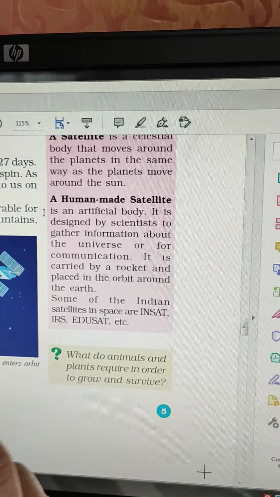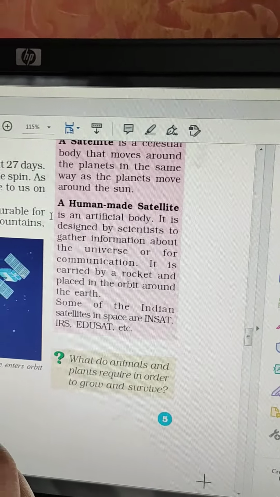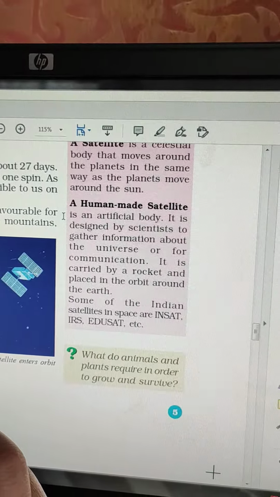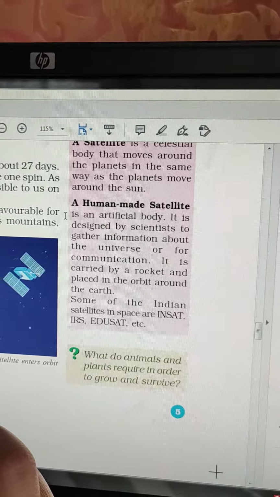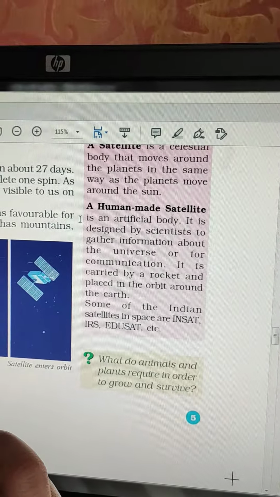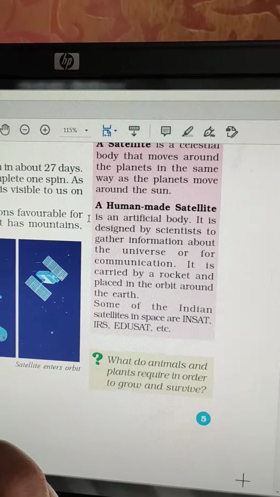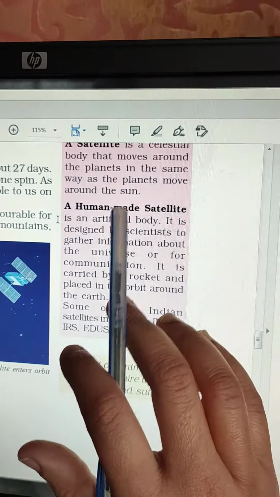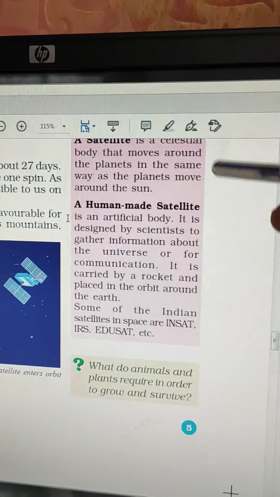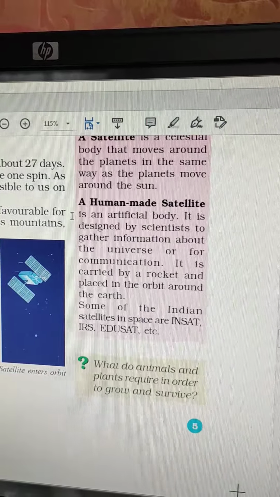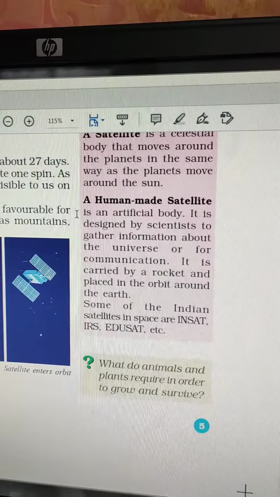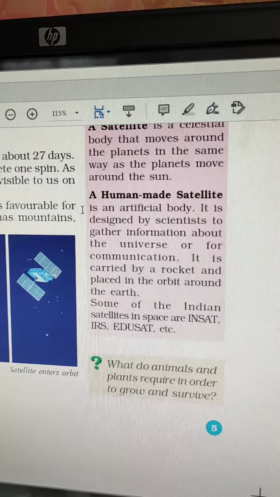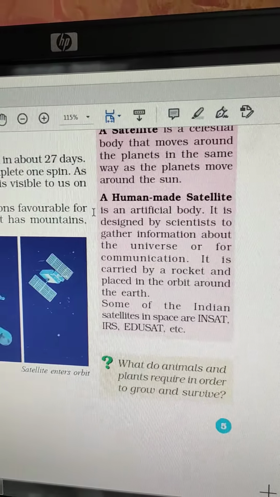Okay, you must have heard about Chandrayaan. Last year Chandrayaan was sent by ISRO to the moon. That Chandrayaan was also a satellite. These satellites are used to take information regarding weather, like whenever it will be cloudy, where it is going to rain, what would be the maximum temperature, what would be the minimum temperature. All this information is given to us by the satellites.